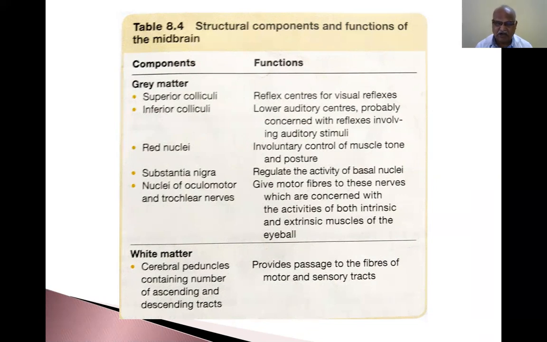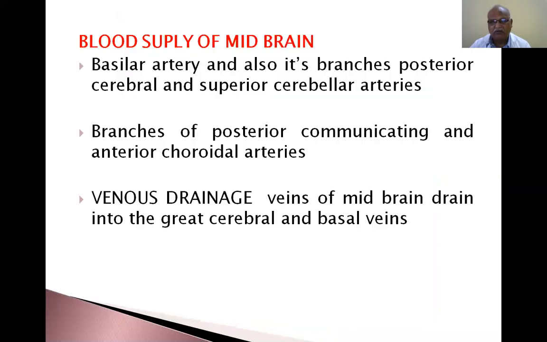So a collection of neurons in the gray matter, the collection of neurons is called nuclei. If they are present in the central nervous system, they are called nuclei. So collection of neurons in the gray matter can be called nuclei. Collection of neurons in the white matter can also be called nuclei within the white matter of the central nervous system. So here I have given you a clear-cut idea, not confusing: a collection of neurons is called nuclei. They can be present in the gray matter, they can be present in the white matter also.